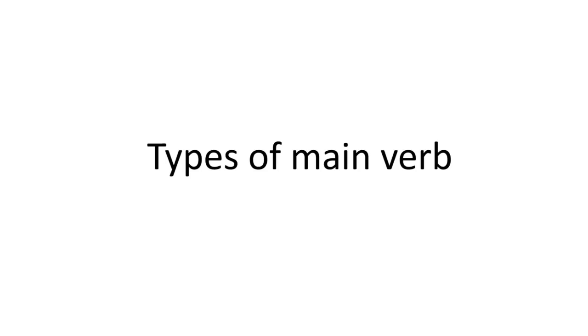Types of main verb. So, there can be two types of verb in a clause. There always has to be a main verb, and there could also be one or more auxiliaries. We've looked at different types of auxiliaries, but main verbs come in different types too. And these types are related to the kinds of things that the verb has to combine with in order to form a clause.